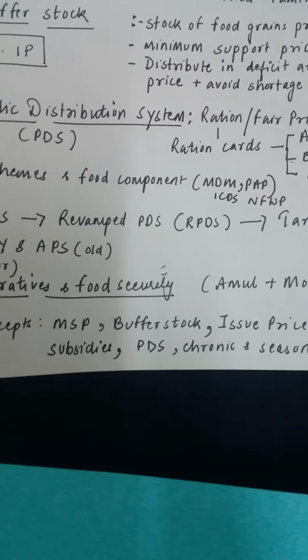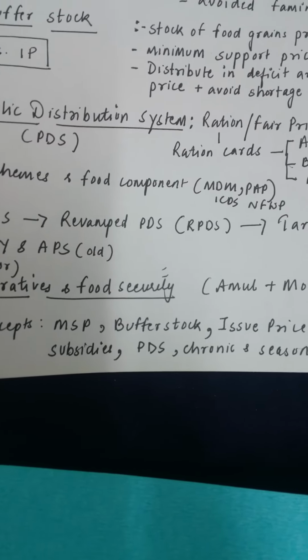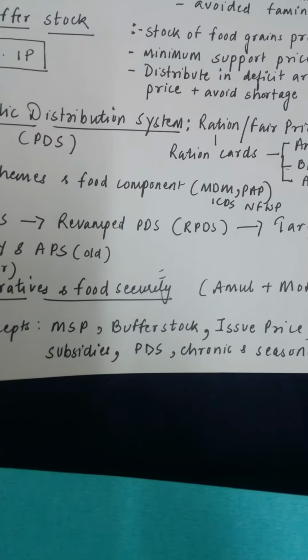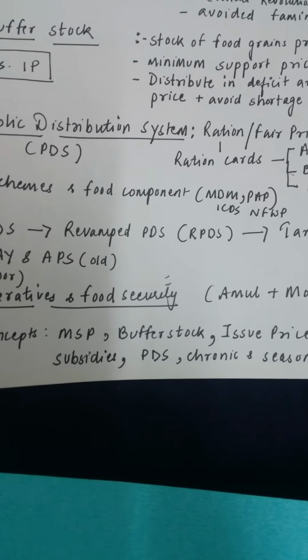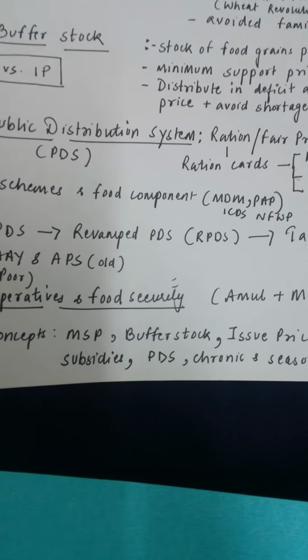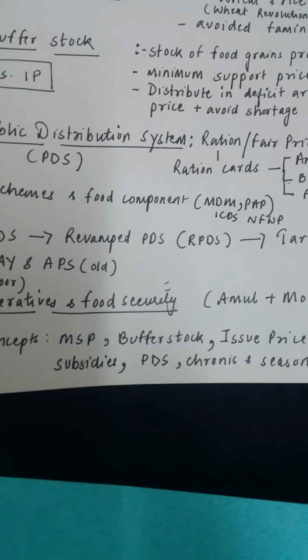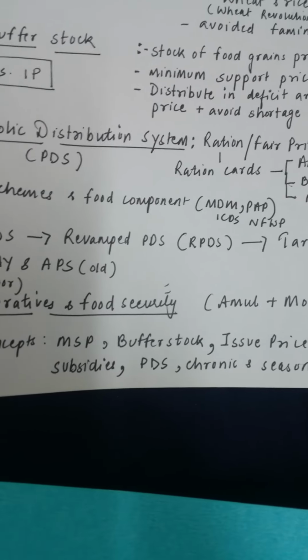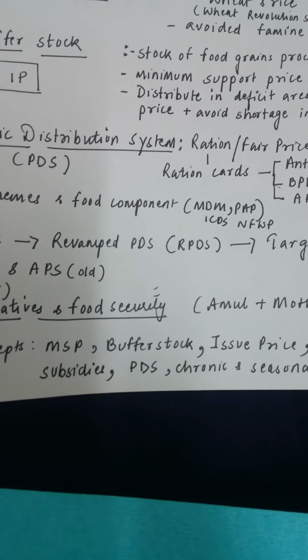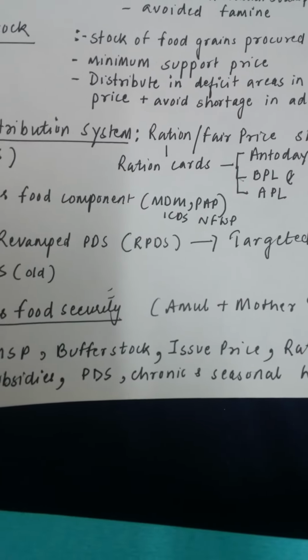Subsidies, when the government pays a part of the food grains cost to make it more affordable, it is called a subsidy. For instance, petrol may be very costly, but government suppose pays 50% of it. We just have to pay 50% of it. So that is called subsidy. Subsidy helps everyone. MSP helps farmers. Subsidy helps farmers, citizens, everyone. PDS we discussed, public distribution system.